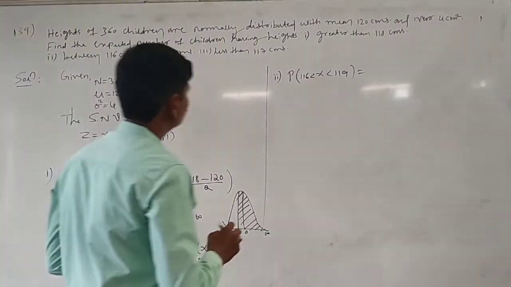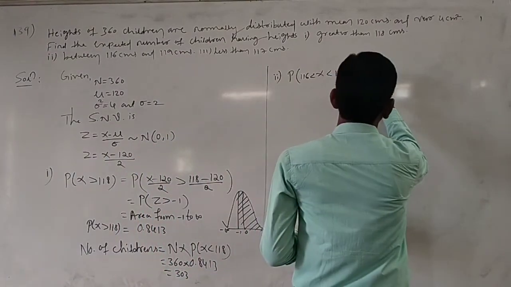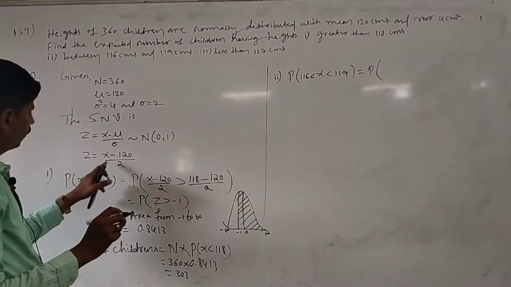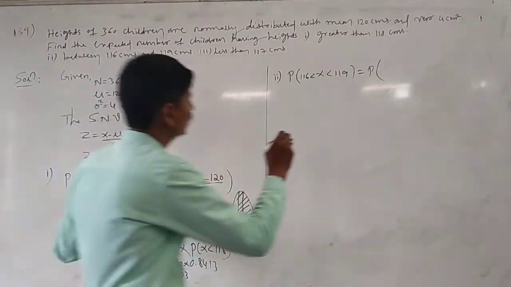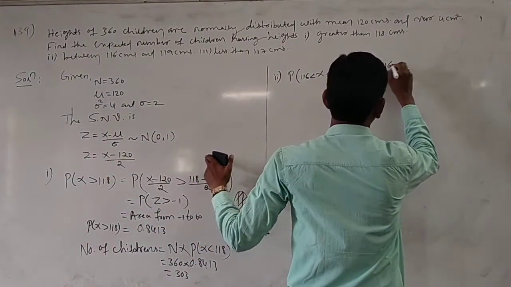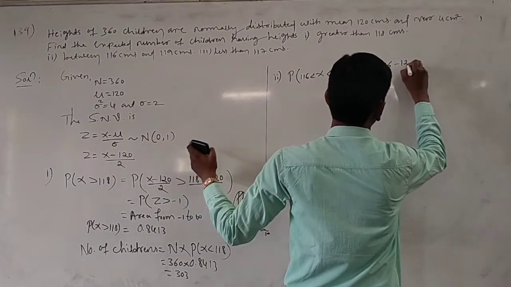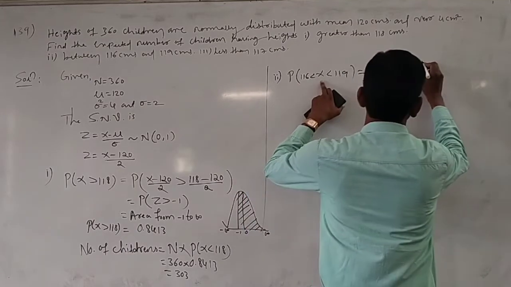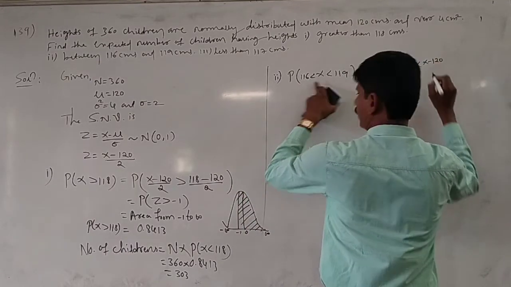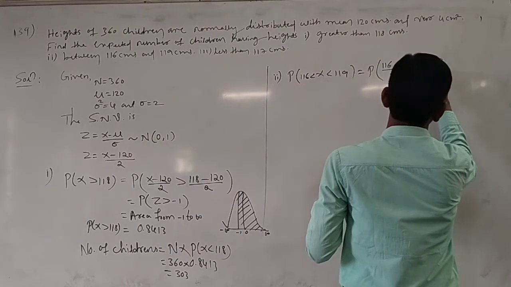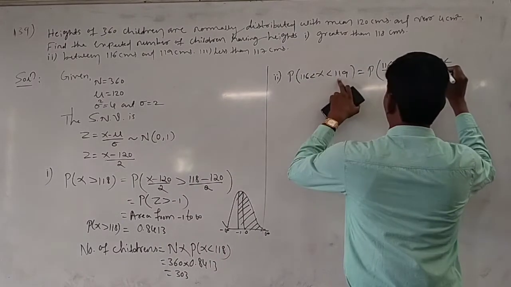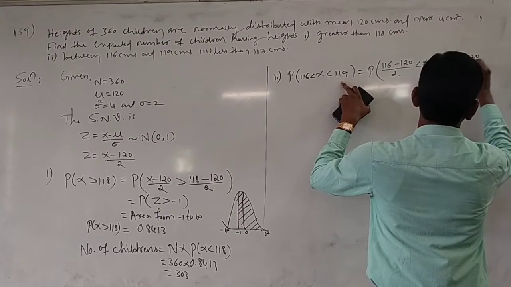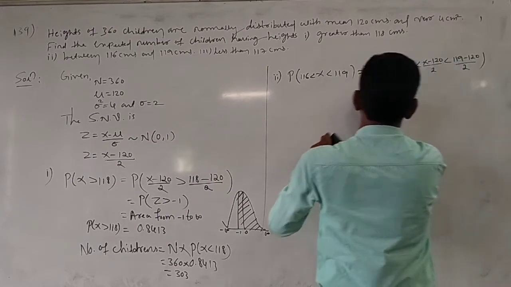Here the x value is 116. Substitute the values: z is x minus 120 divided by 2. For x equal to 116, it is 116 minus 120 divided by 2. For x equal to 119, it is 119 minus 120 divided by 2.